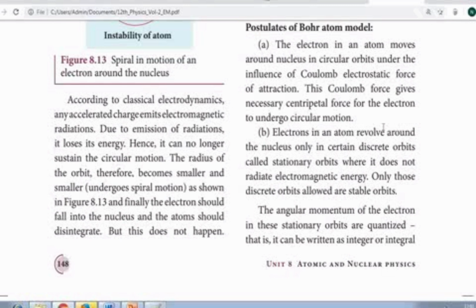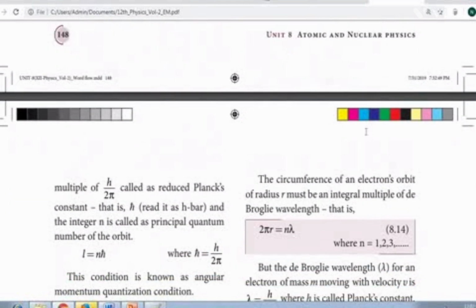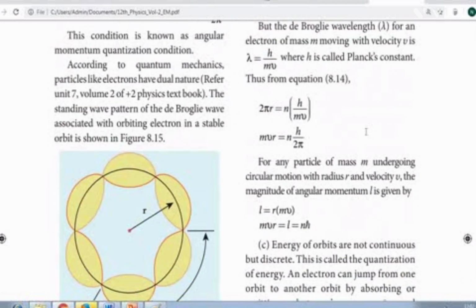Next thing is, electrons in an atom revolve around the nucleus only in certain discrete orbitals. So electrons are revolving in various orbitals, but they are discrete orbitals. And discrete orbitals have particular energy. That means there are discrete energy levels for each and every electron in different orbitals. So the energy possessed by the electron does not radiate electromagnetic energy. Only those discrete orbits allowed are stable. Suppose the electron jumps from one orbital to another orbital, then energy can be emitted or absorbed.